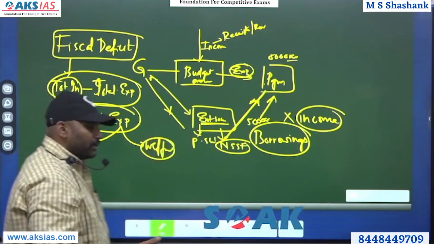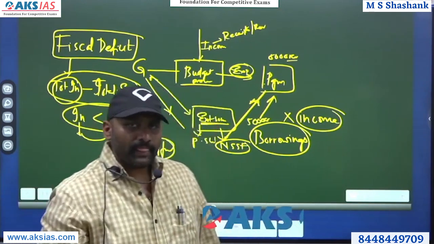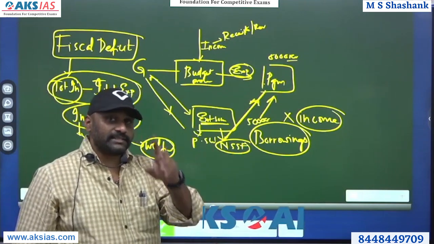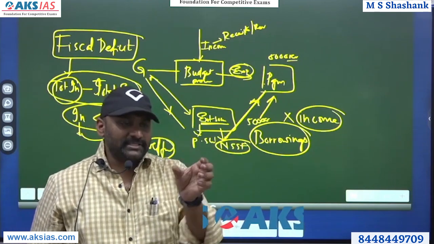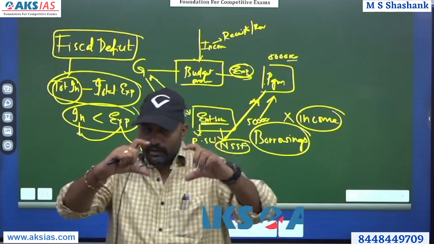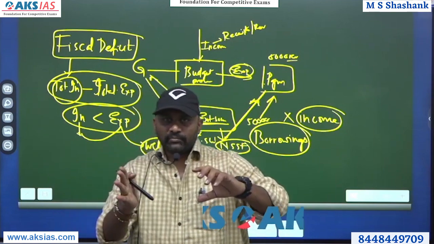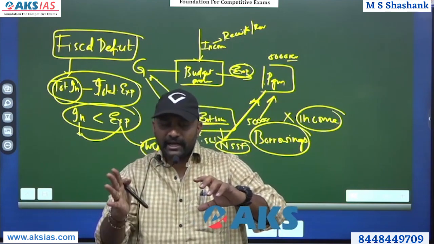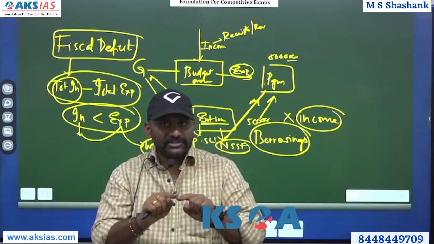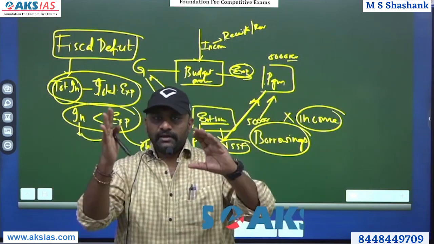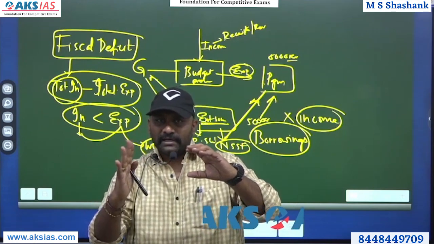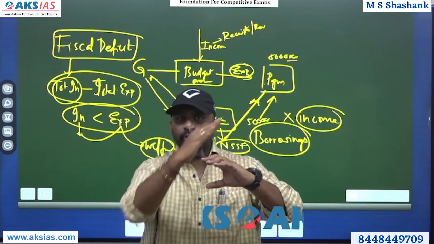For example, if roads have to be developed, buildings have to be developed, new projects have to be developed. So if this deficit level is on reasonable terms, then you can say that the state is doing beautiful things for the country. If it is exactly equal, income equal to expenditure, usually that is not considered to be a great economy. On a family level, income more than the expenditure, fantastic. Income equal to expenditure, good. Income less than the expenditure, not good for a single family structure. But on a country level, income equal to expenditure, not good. It's not great. Income more than the expenditure, that means the state is not doing enough.